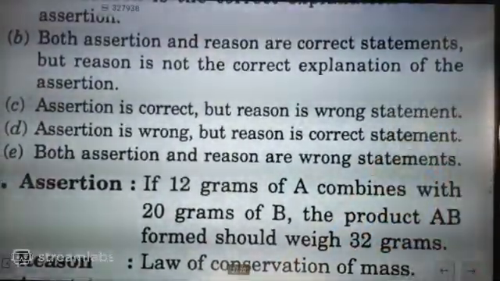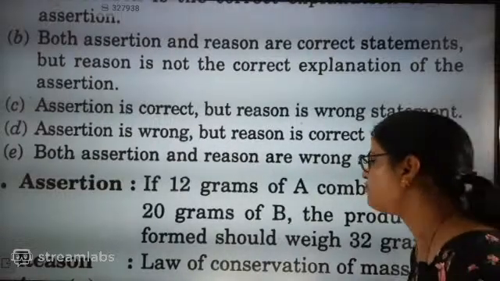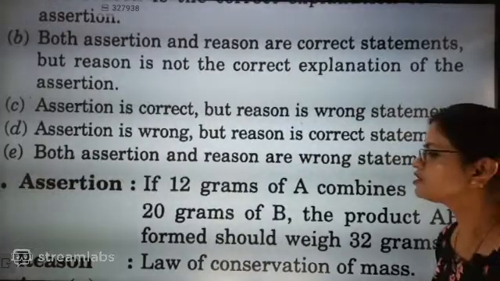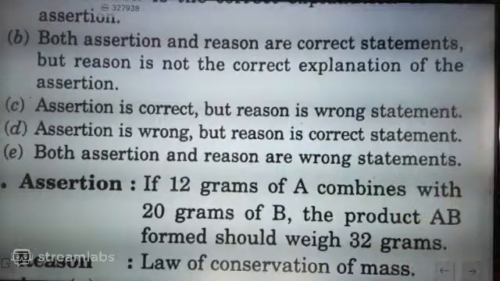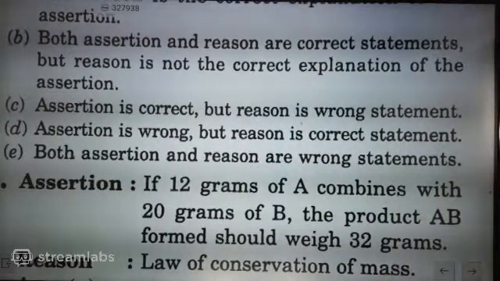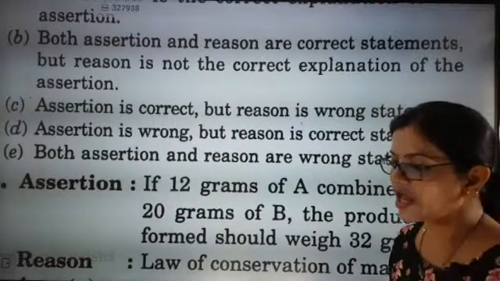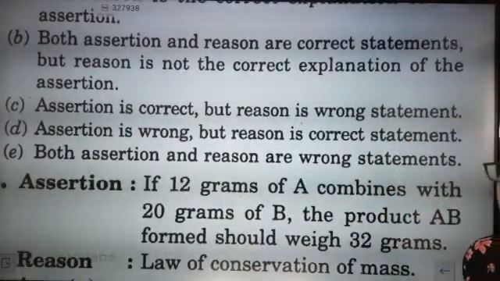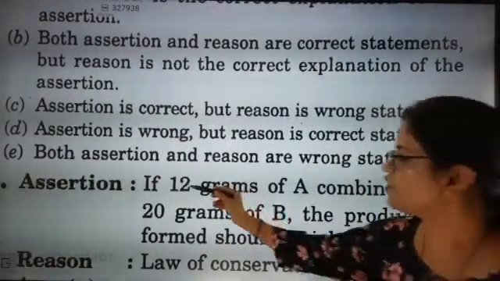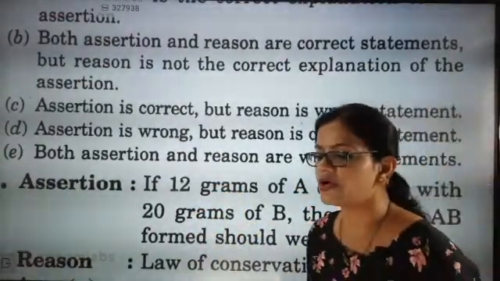Now look here. Answer: if 12 gram of A combines with 20 gram of B, the product AB formed should weigh 32 gram. Now think about it. If 12 gram of A combines with 20 gram of B, it is exactly going to make 32 grams. So 12 plus 20 will become 32. 12 plus 20 will become how much? 12 plus 20 will become 32 gram.